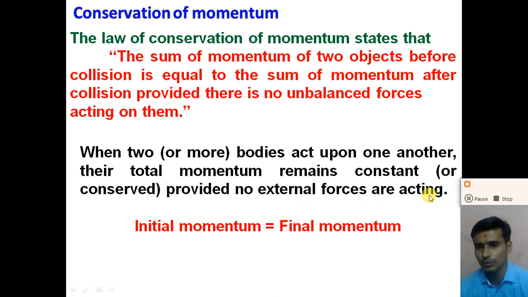If there is no external force acting on the object, the linear momentum of the object remains constant. That means the initial momentum, that is the momentum before collision, and the final momentum, that is the momentum after collision, are equal.